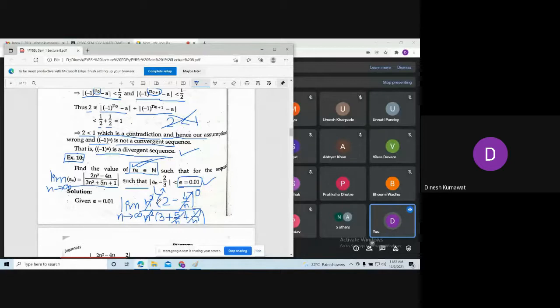So what remains over here is just 2/3. Hence, we are concluding that this sequence an is converging towards this number 2/3. That's why here we are writing |an - 2/3| is strictly less than epsilon. And for this choice of epsilon, our aim is to find the value of n naught.